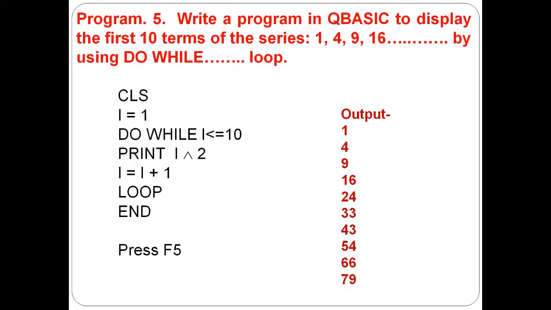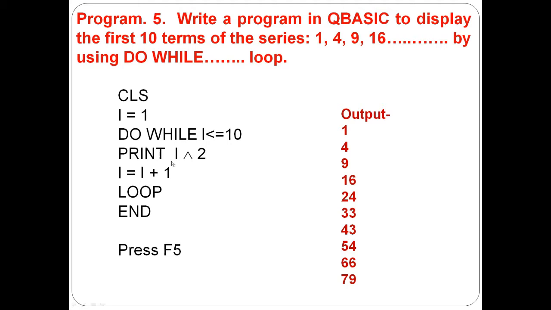Now next program: write a program in QBasic to display the first 10 terms of the series. Now we want the series to be like this by using a do while loop. The series starts from 1 and goes through till 10 terms. Here I have written only 1, 2, 3, 4 terms. Dash means it will go through till 10 terms. In the same way, CLS, I is equal to 1, because the series starts from 1. Do while I less than or equal to 10, because we want 10 terms, so we have written I less than or equal to 10 here.